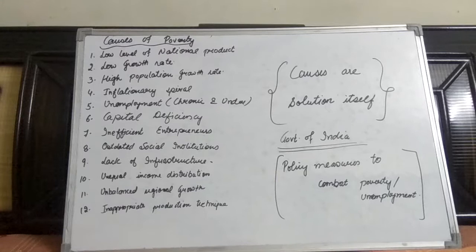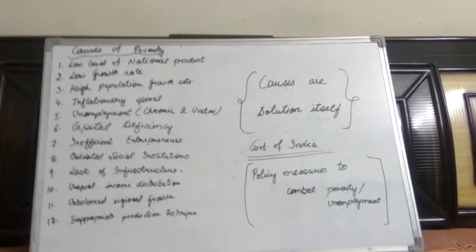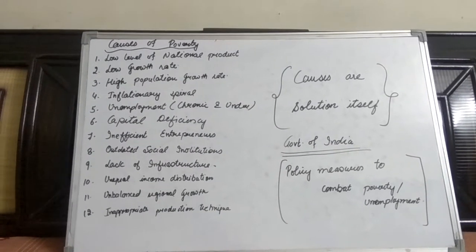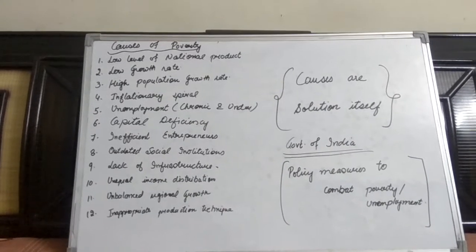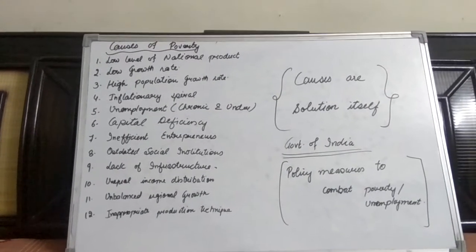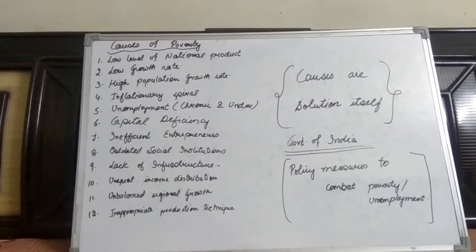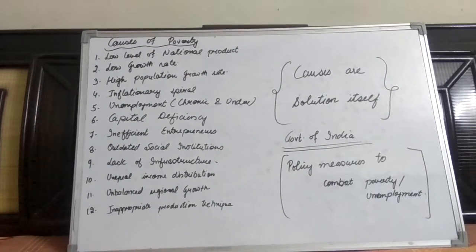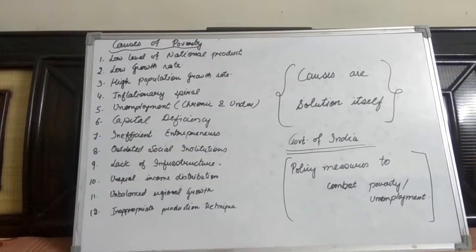Next is unequal distribution of income, one of the basic reasons responsible for the poverty amount in our country and even the world. Whatever amount is earned by a country during a year is not distributed equally among the people of the nation, and it creates the gap between the rich and the poor people, the urban and the rural people. So it is one of the causes.